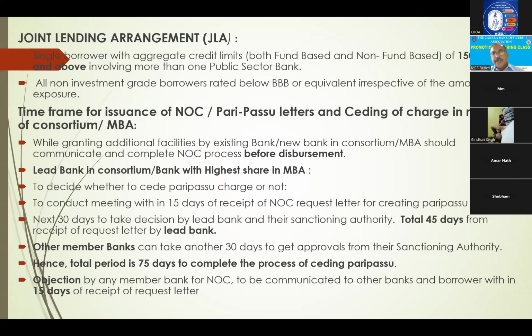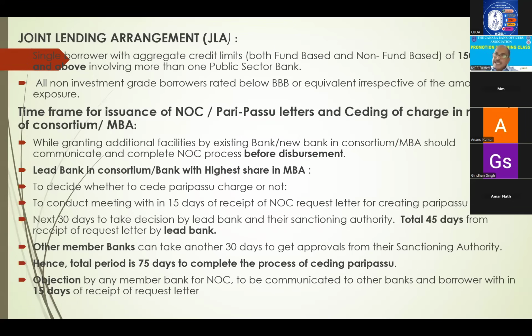Lead bank has to take a decision by consulting other banks. 15 days they will take whether to give NOC or not. 15 days have passed. Then what will lead bank do? It will send sanction to its head office: we have to give NOC, this person is taking a loan from another fourth bank. He will recommend to your head office, that lead bank. So 30 days it will take. So now 45 days have passed.